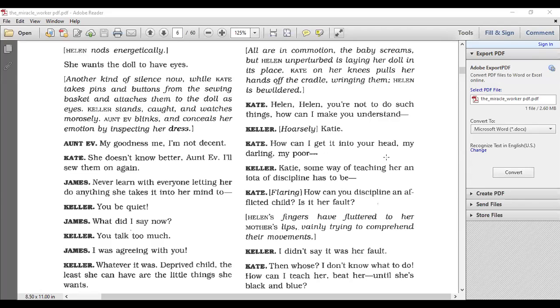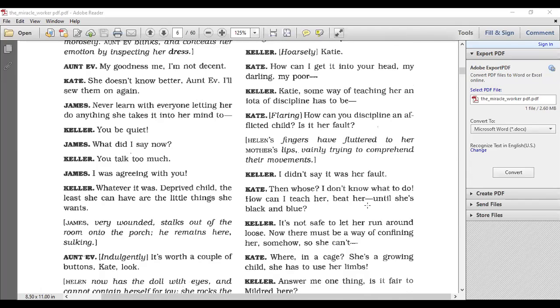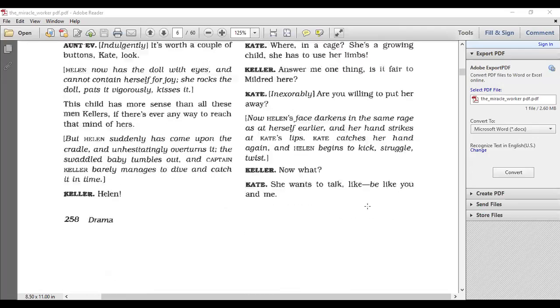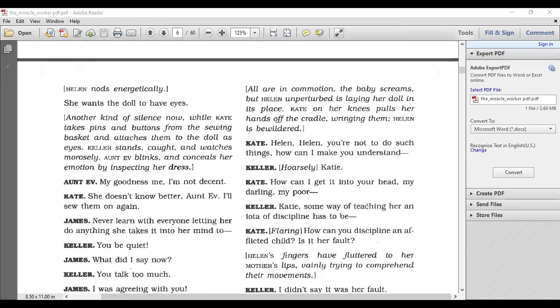Miss, can you repeat, please? Can you please remind us how we ended on page number 257 when we stopped? What did Helen do that was striking, that grabbed the attention of Kate, her mother? I think she took two buttons from Aunt Eve's dress to make the eyes of her doll.